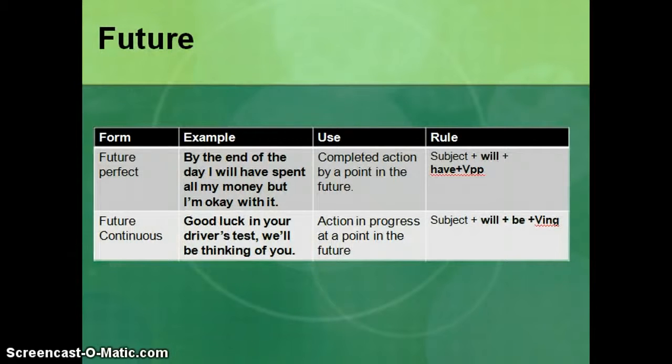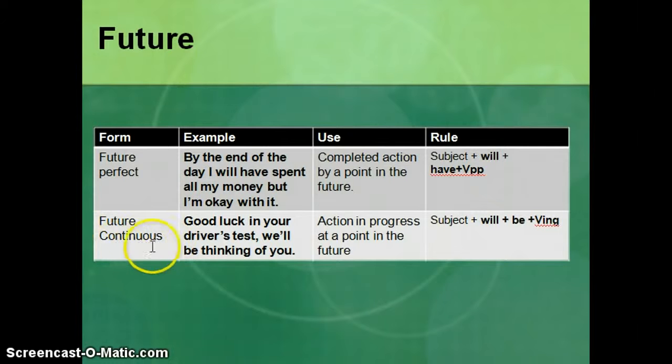to express future. Future perfect, we use it for a completed action by a certain point in the future. We form it with a subject, will, have, and the verb past participle. Pay attention that it's always have. It's never has. Regardless of the subject, because it's after will, the verb should always be have. So do not change it to has or anything. It's always have and then the verb in past participle.